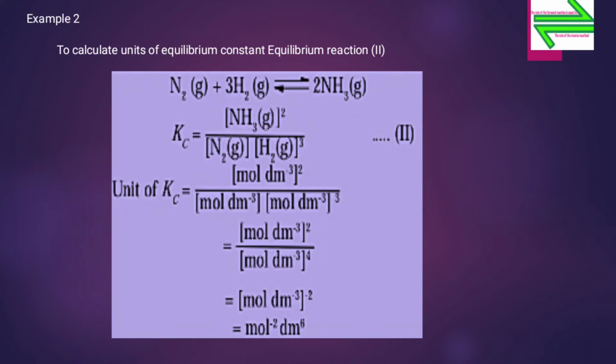Therefore, the unit of Kc is mole per dm cube raised to 0. As we know, anything raised to 0 is 1. So here, Kc has no unit.